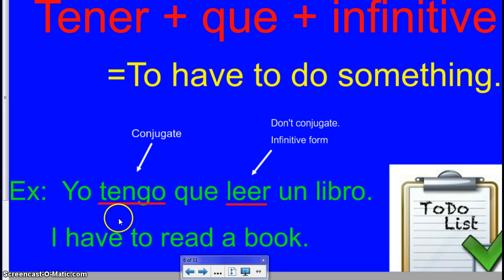What you do is you conjugate this form of tener. You do not conjugate the second verb, in this case leer, but they're always separated by the word que. In English, que doesn't really mean anything for us. This is just part of the expression. So tengo que leer means I have to read. Again, conjugate the first, leave the second one alone, and this is an expression meaning to have to do something.